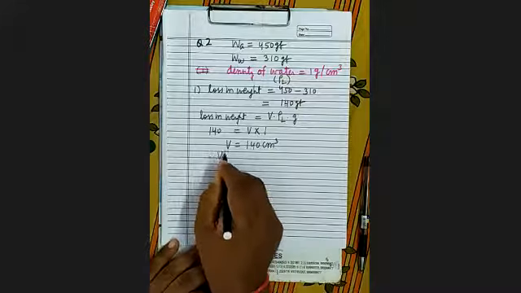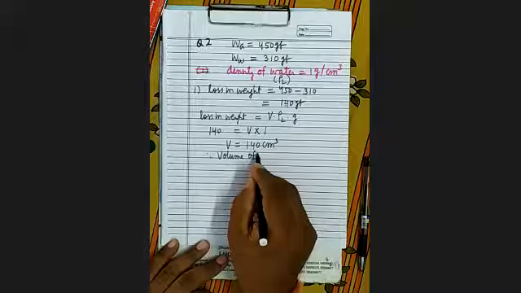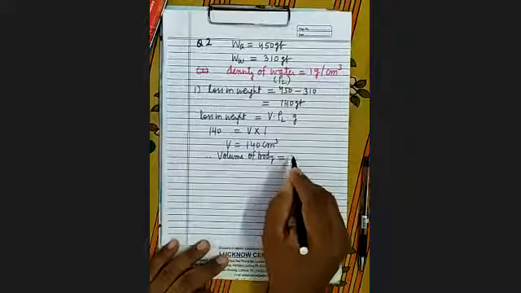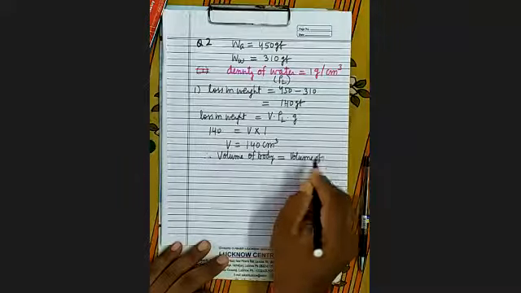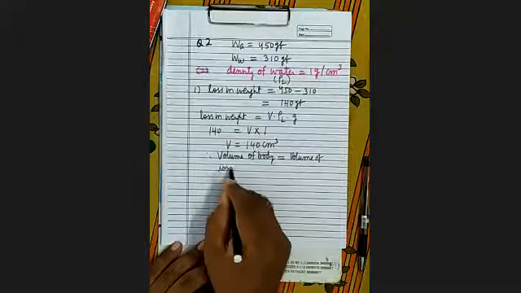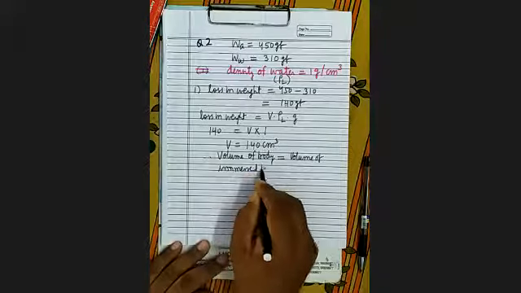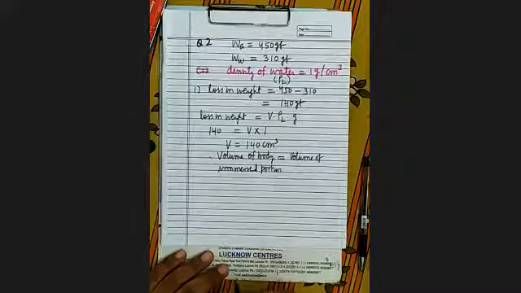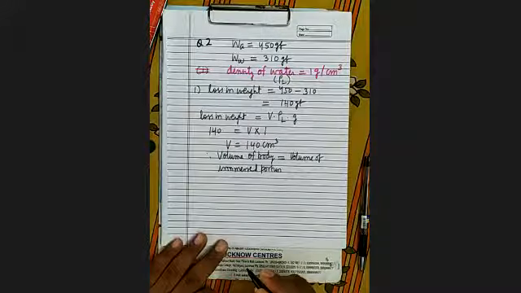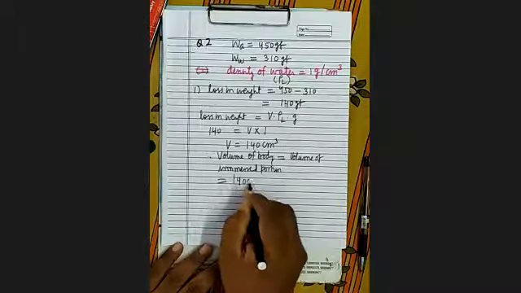Therefore, volume of body, because this is the volume of the immersed portion. So volume of body equals volume of immersed portion. It is clear? And the volume of immersed portion, we know that it is 140, so 140 centimeter cube.